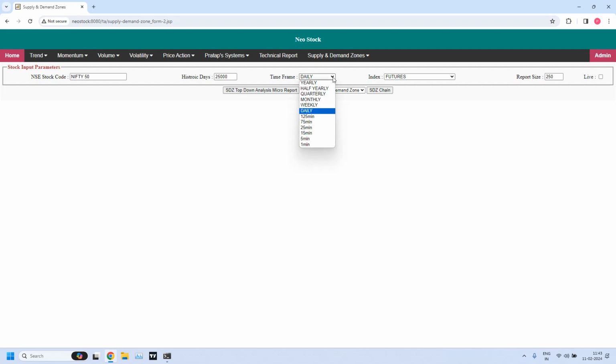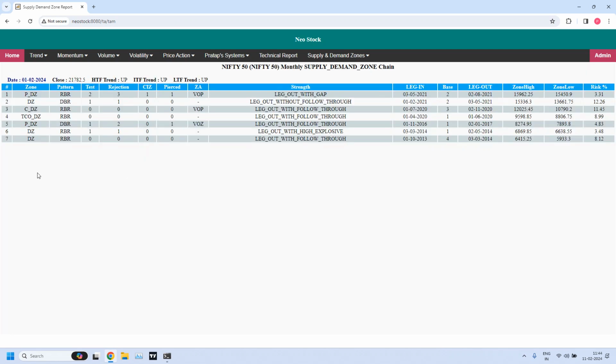So now I am changing the time frame to monthly, and let me generate a supply demand zone chain for the monthly time frame. And these 7 supply demand zones are generated.